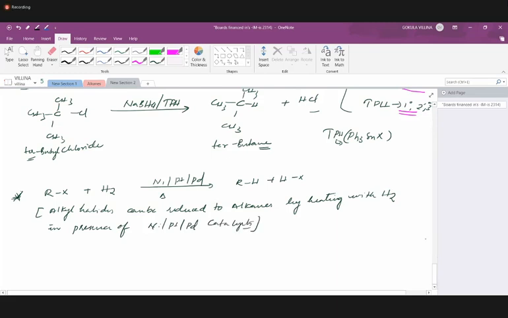So this reagent we have not included, but you can make a note. So any one of the catalysts, nickel or platinum or palladium, on heating you'll get CH4 plus HI.